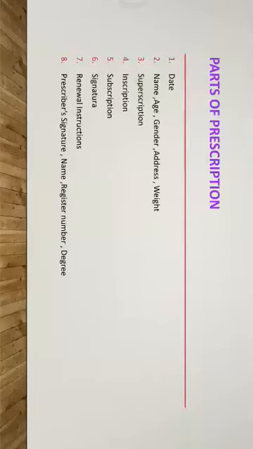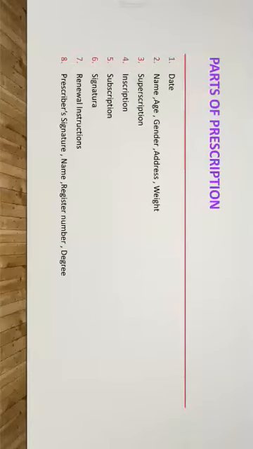Fourth, inscription. Fifth, subscription. Sixth, signatura. Seventh, renewal instruction. Eighth, prescriber's signature, name, registered number, degree, etc. These are the 8 parts of the prescription.